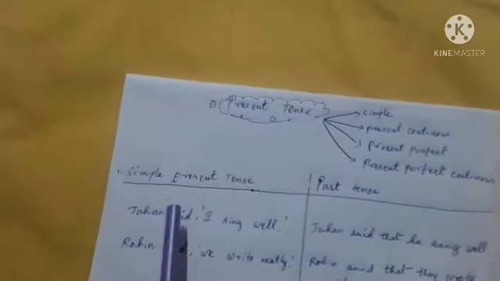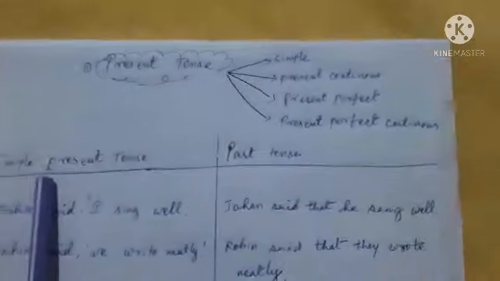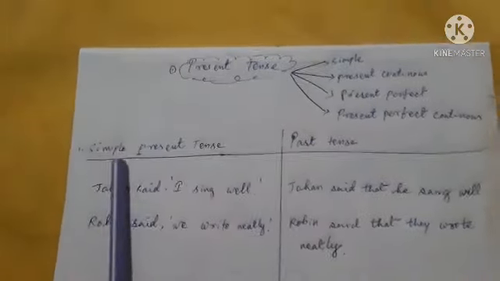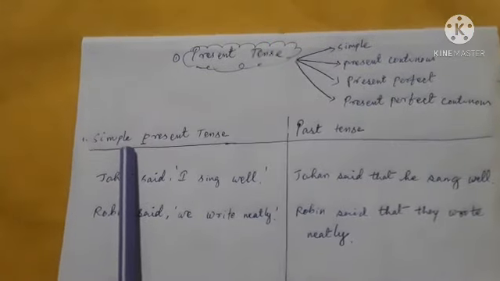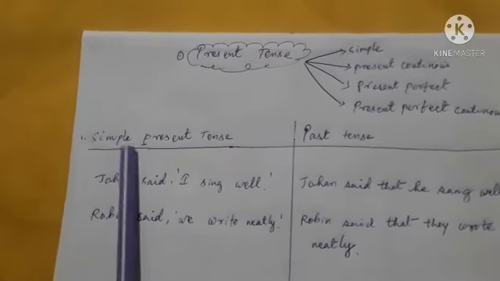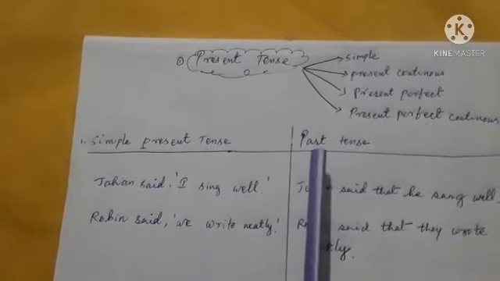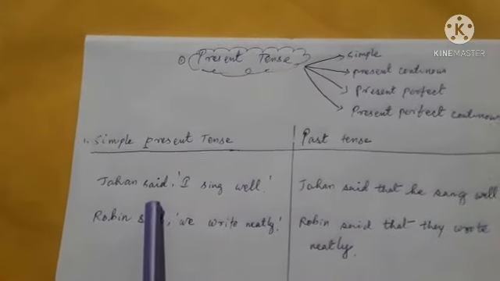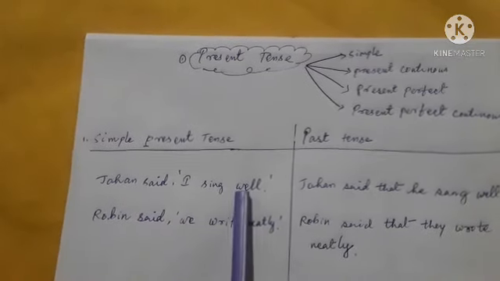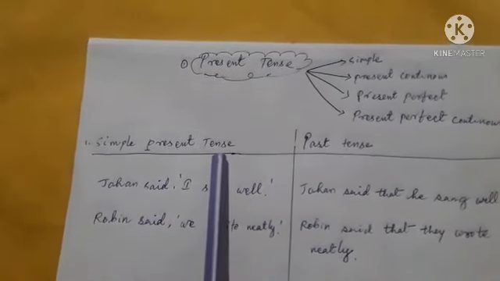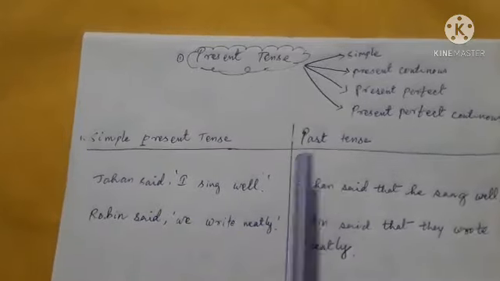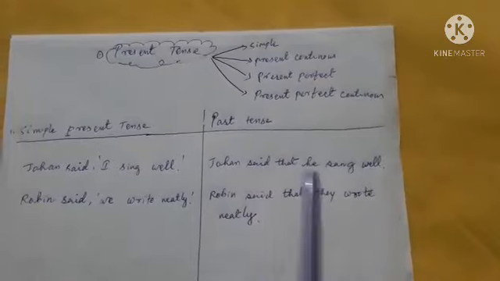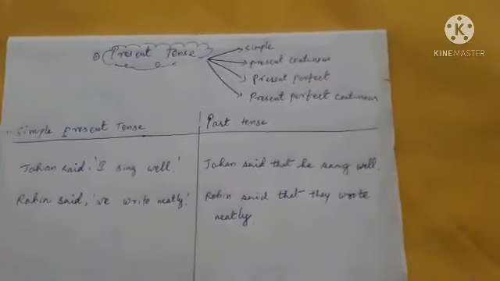Let us discuss the first form of present tense, that is simple present tense. When we change direct to indirect speech, simple present tense changes to past tense. For example, John said, "I sing well," is in simple present tense, so it changes to past tense as John said that he sang well.